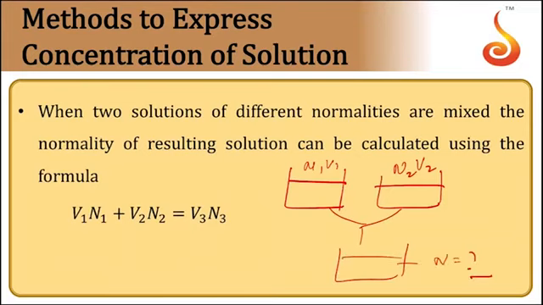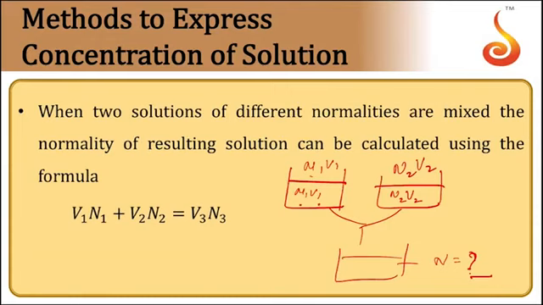Use the fundamental principle: normality is equal to gram equivalents of solute by total volume of solution. N1 V1 gives the number of gram equivalents of the first solution, and N2 V2 gives the gram equivalents in the second solution. We are mixing these two, so the total number of gram equivalents is N1 V1 plus N2 V2.